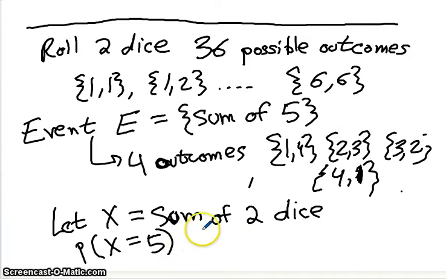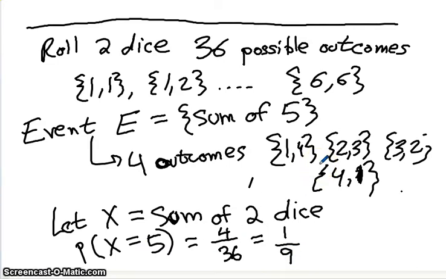The probability is the number of favorable outcomes, and I would put favorable in quotes, because favorable or successful just means what we're looking for, out of the number of total outcomes. Well, we have a total of 36 outcomes. Out of those 36 outcomes, 4 contain what we're looking for, a sum of 5. So my probability of rolling a 5 is 1 out of 9.